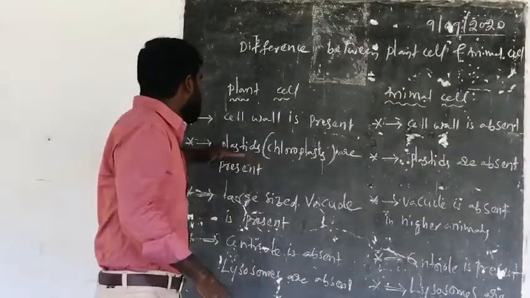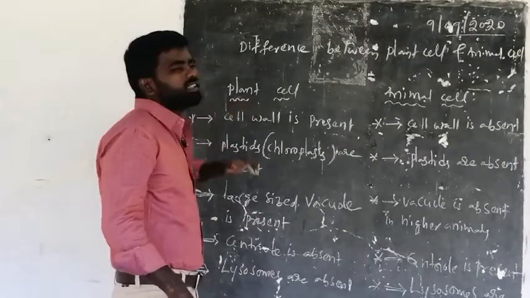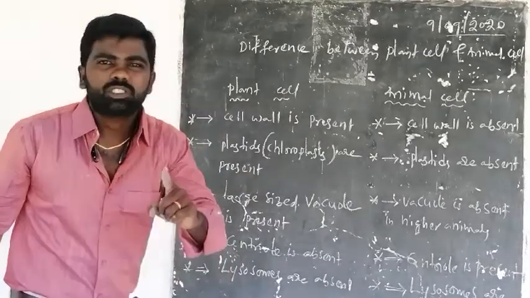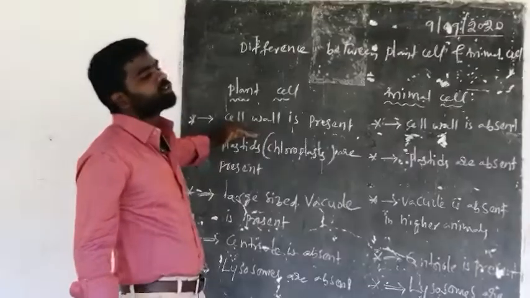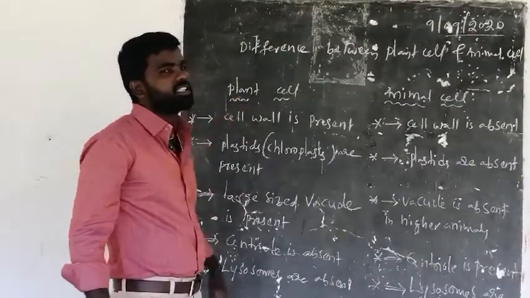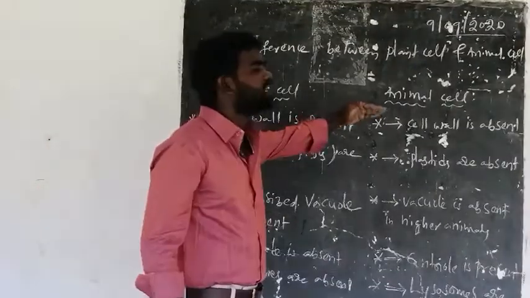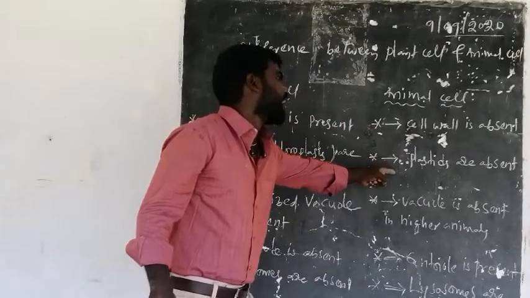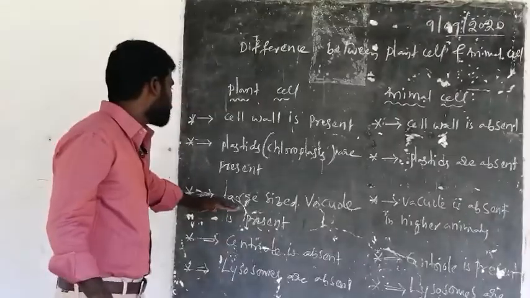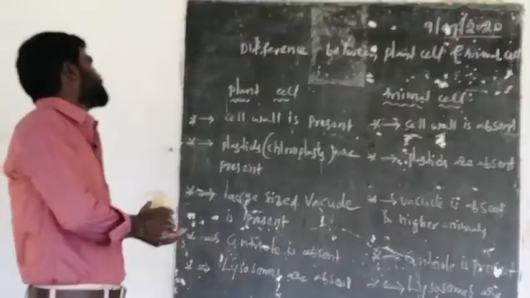The plastids are present in plants. The plastids are nothing but chloroplasts, which perform photosynthesis, and plants require photosynthesis, hence the plant cell has chloroplasts. Whereas animal cells don't require photosynthesis, hence plastids are absent in the animal cell.